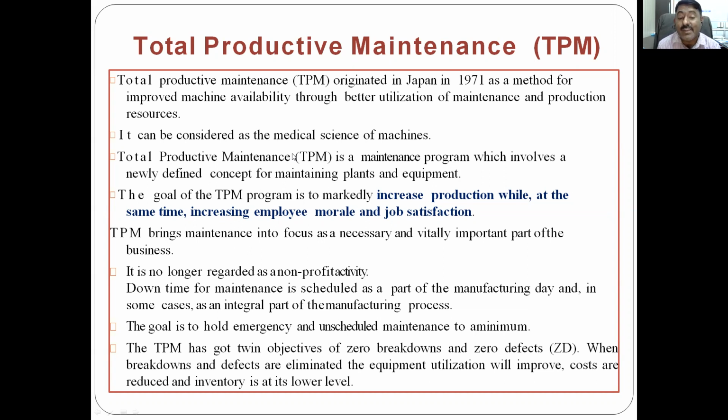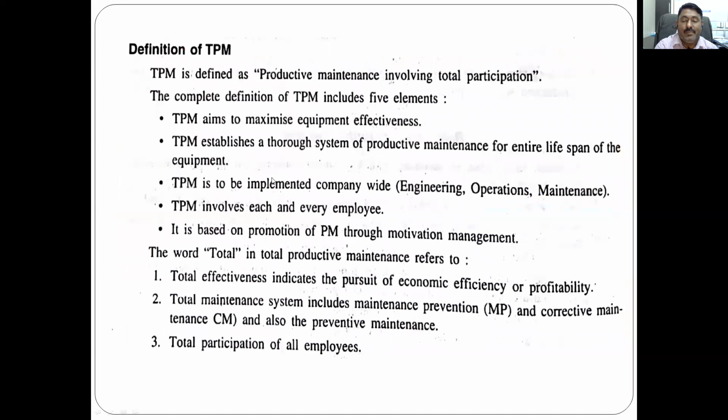When breakdowns and defects are eliminated, equipment utilization will improve. If there is no breakdown, the machine will run 100%, so maximum utilization will be there. With zero defect, loss of material, loss of manpower and loss of machine time will all be saved, utilization will improve, costs are reduced, and inventory is at a lower level. So these are the aims of TPM.